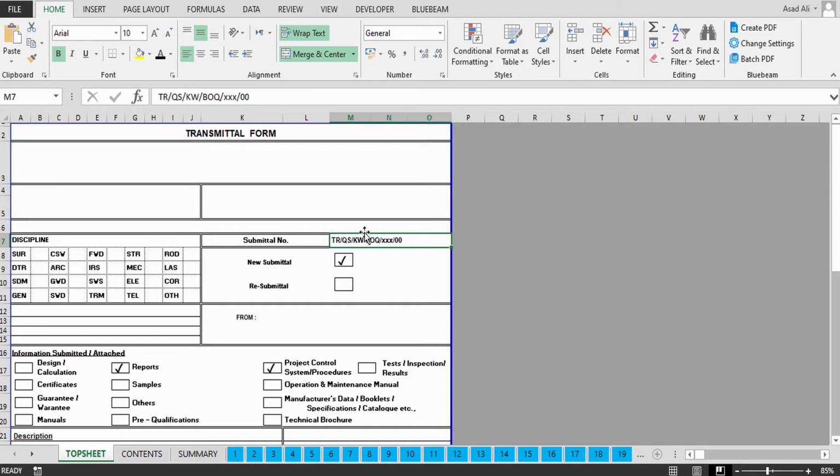So is it a new submittal or a resubmittal? You will tick according to your submission. If it is the first time, it will be new, and if it is the second time or more, it will be a resubmittal. Then there are different disciplines we are working under, like civil, architectural, road, electrical, mechanical. So you need to choose whether it is CSW, civil site works, or FWD or SWS. You just need to mark it there for ease.